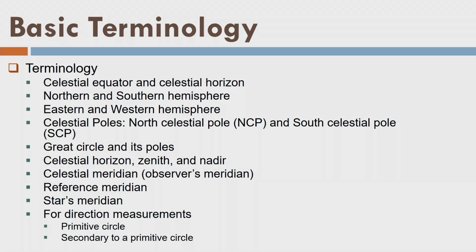Well, then we have the great circle and its pole. So what do you mean by a great circle? I am defining any circle on the celestial sphere, but that should contain the center of the earth or the center of the celestial sphere. Then I will call it a great circle. You can imagine there are an infinite number of great circles there. So the celestial horizon is a great circle because it is containing the center of the earth. The celestial equator is another great circle, or if I draw any circle passing through the north celestial pole or south celestial pole, it will also be a great circle because it will contain the center of the earth. I hope the definition of a great circle is very clear.